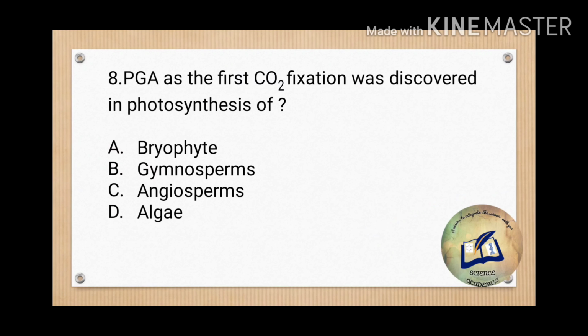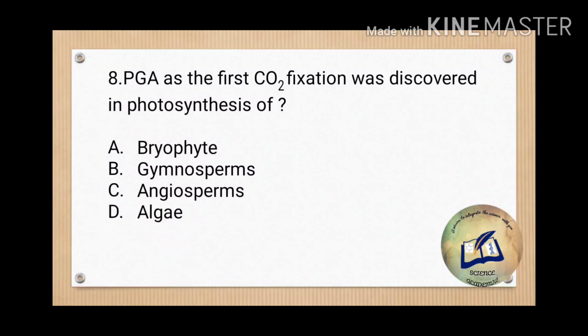Now question number 8 says, phosphoglyceraldehyde as the first carbon fixation compound was discovered in photosynthesis of. So let me tell you first that this particular question is asked with reference to the Calvin cycle process. We have a separate lecture on that, you can go and watch. PGA is the first compound, and the discovery of PGA and all related compounds of the Calvin cycle was studied by Melvin Calvin first in algae. So option number D is the correct answer.